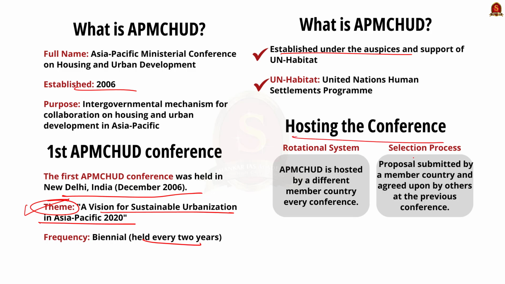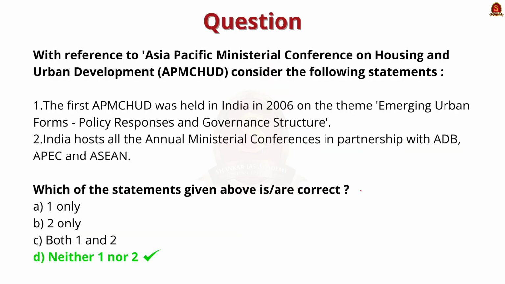APMCHUD is actually an intergovernmental mechanism for engagement and cooperation in the field of housing and development among the Asia Pacific countries. It is established under the support of UN Habitat. This event is organized by one of the member countries whose proposal has been agreed by the members at the previous conference of APMCHUD. So the correct answer for this question is option D, neither 1 nor 2. With this, let's move on to our daily newspaper analysis.